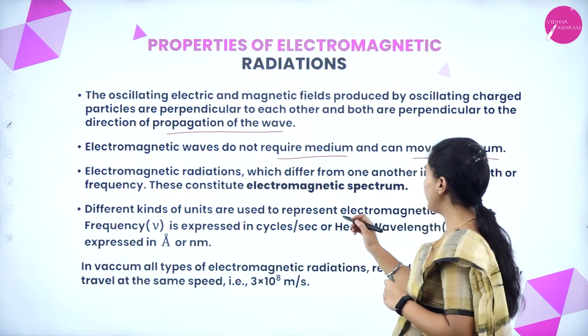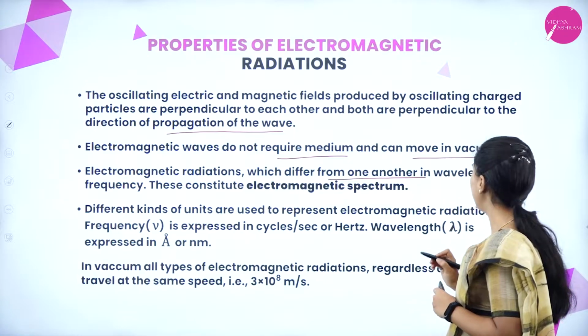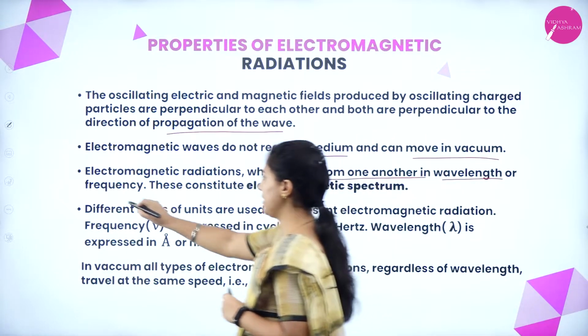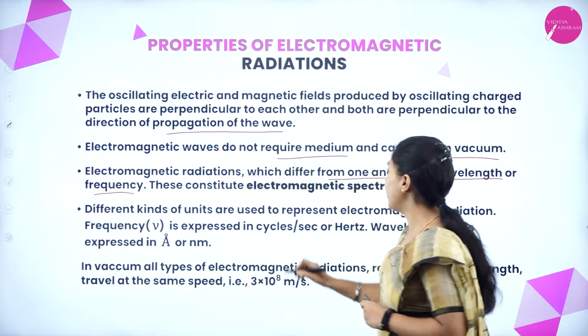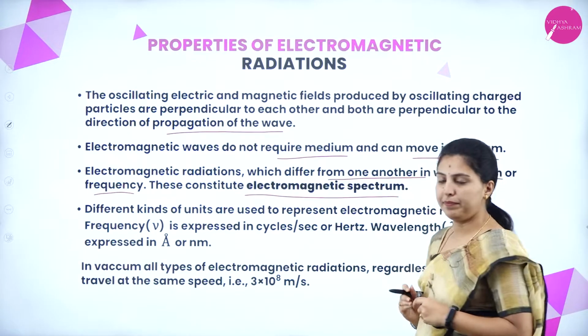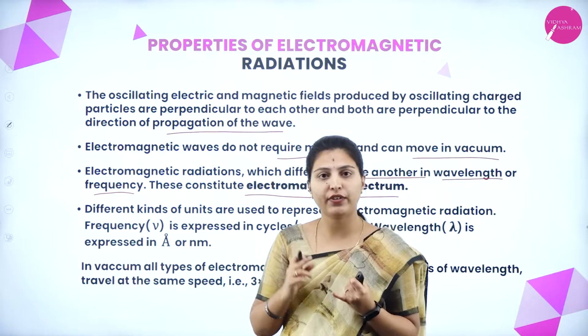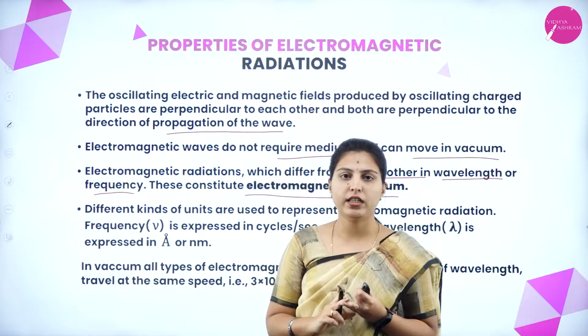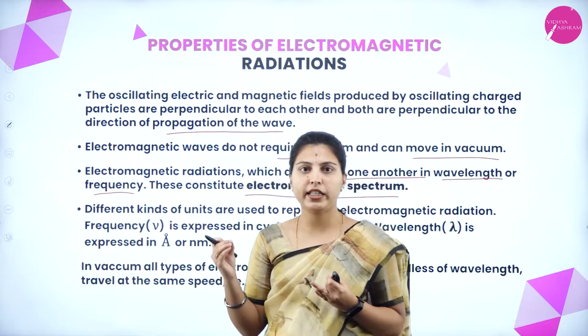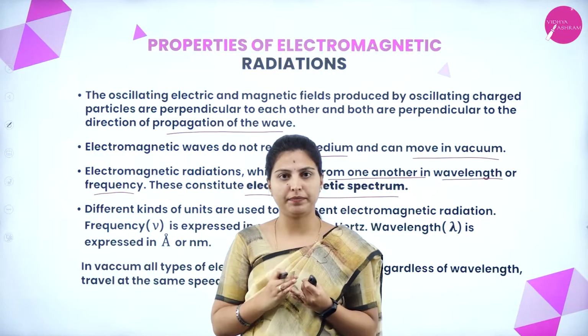Electromagnetic radiations differ from one another in wavelength or frequency. These constitute the electromagnetic spectrum. Electromagnetic radiation has different wavelengths and different frequencies, and one electromagnetic radiation differs from another.